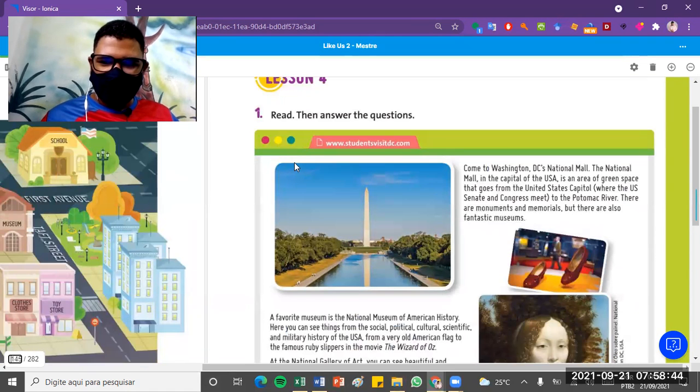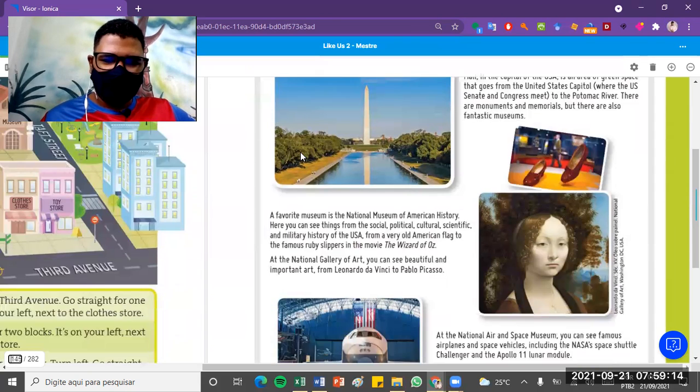So we have, Come to Washington, D.C. Washington, D.C.'s National Mall. The National Mall, in the capital of the USA, is an area of green space that goes from the United States Capitol, where the US Senate and the Congress meet, to the Potomac River. There are monuments and memorials, but there are also fantastic museums.